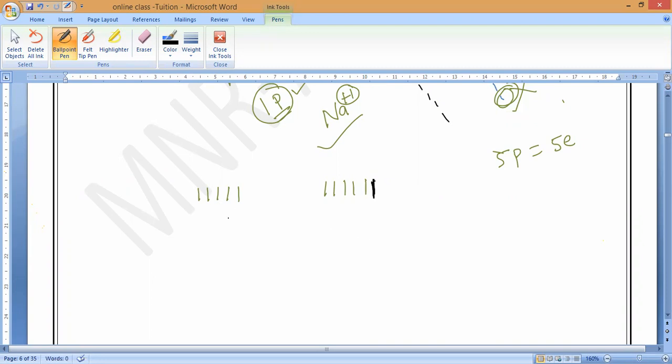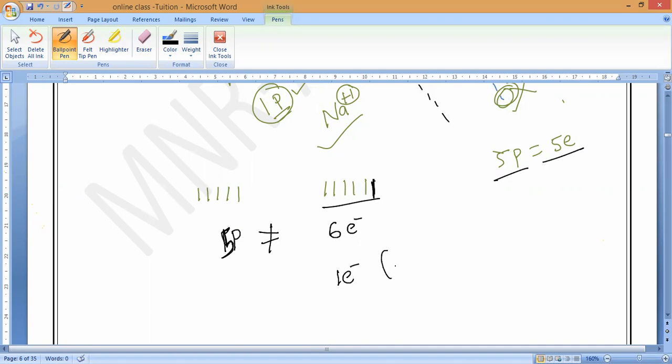Now, here the number of protons is what? The number of protons is still the same, 5 only. Understanding? The number of electrons becomes how many? 6 electrons. So here, who is more in count? 5 protons equals 5 electrons, but still one more electron is extra.